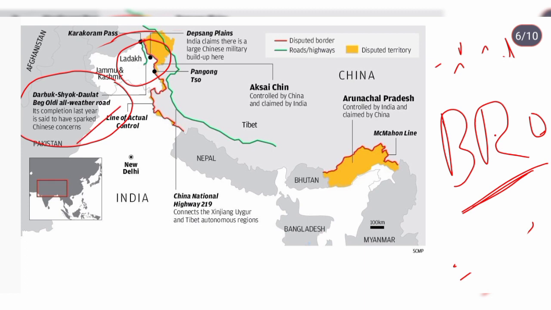This road fueled China. China was very angry regarding this. Why is India building the road? And we are also asking why you are building the One Belt One Road initiative in our Kashmir region. Now we'll move forward.